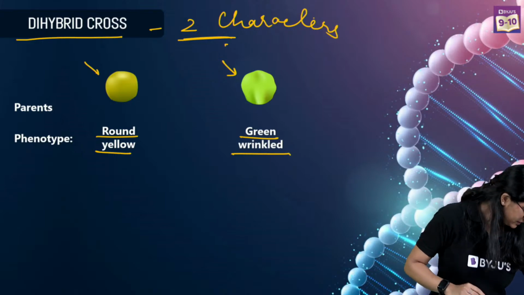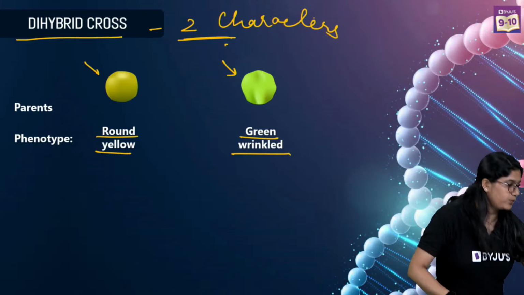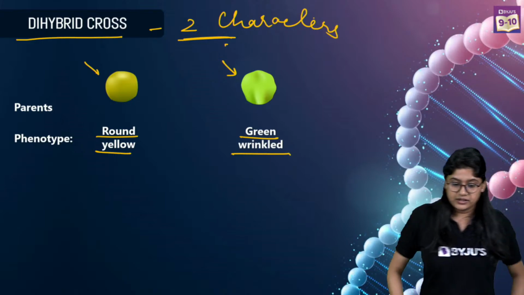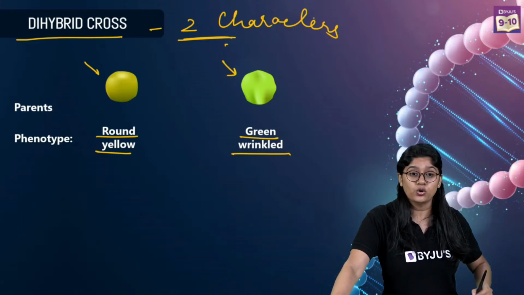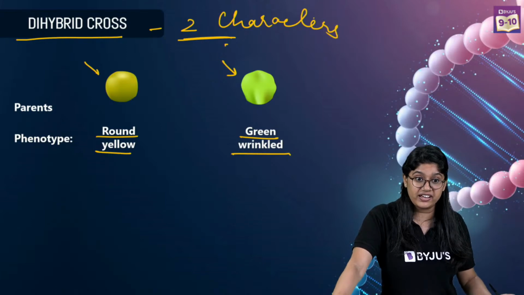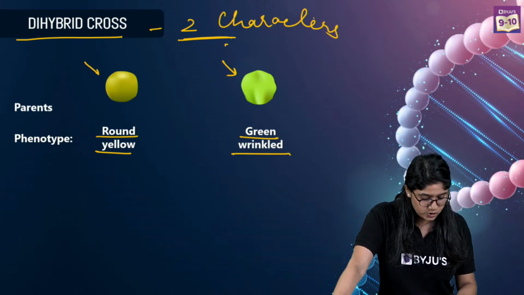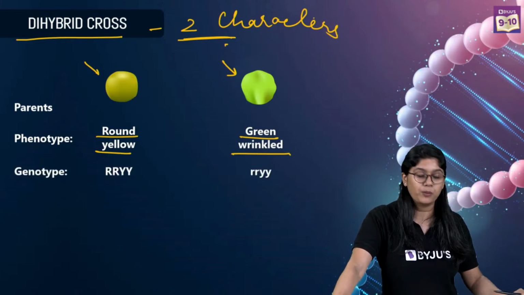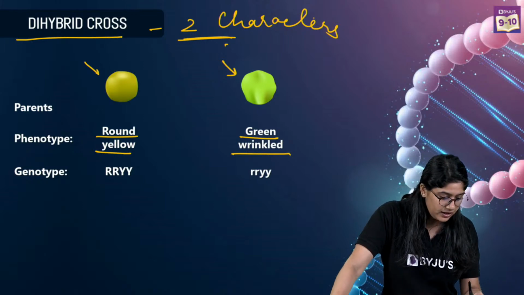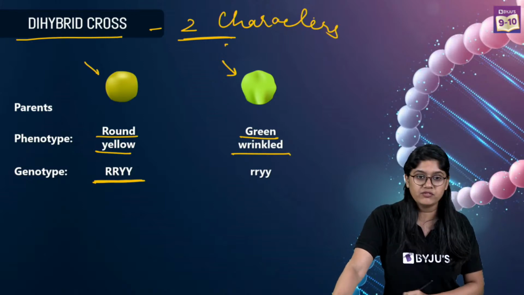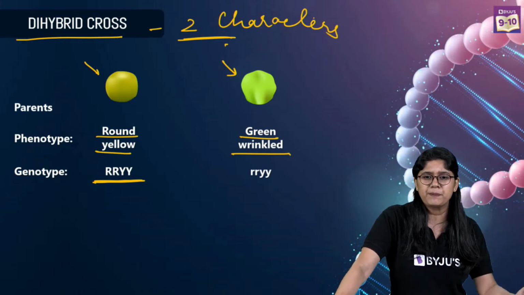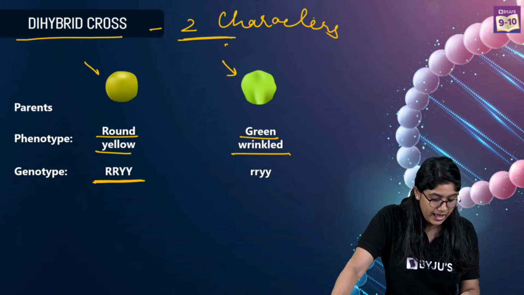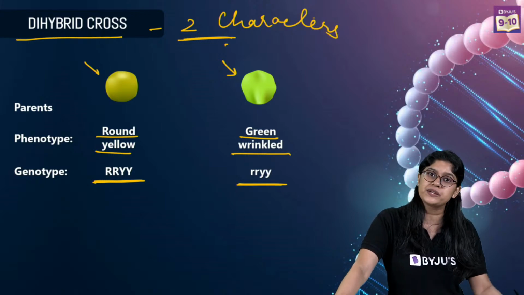Now, a very, very important thing everyone, that is how we will represent them. So, the round one, very good Anil. Over here, this is the dominating one. Can you see? Round and yellow are dominating. We represent them with the capital alphabets, and over here we have the small alphabets.